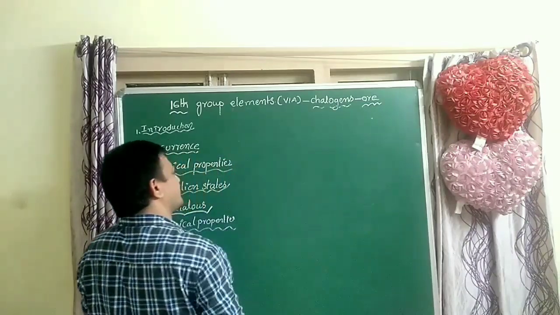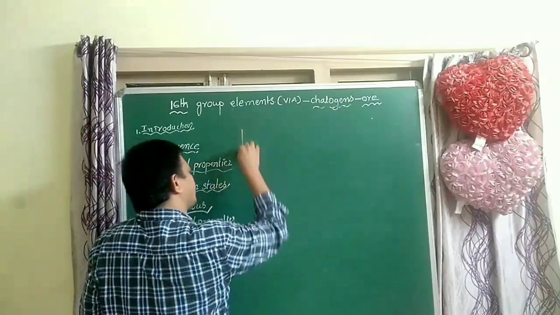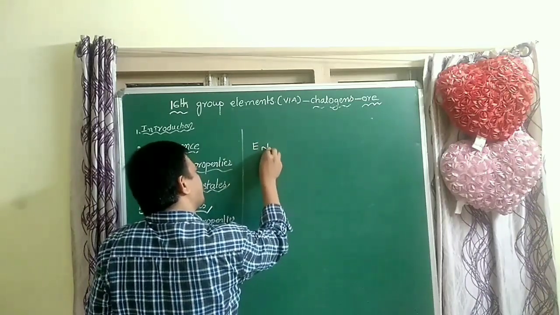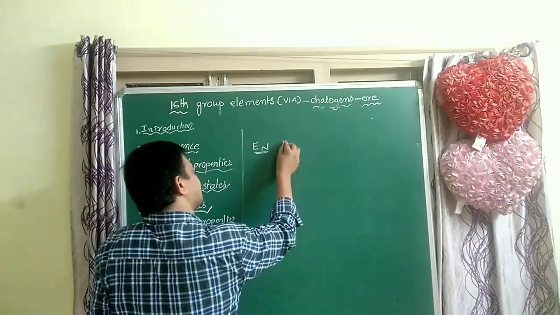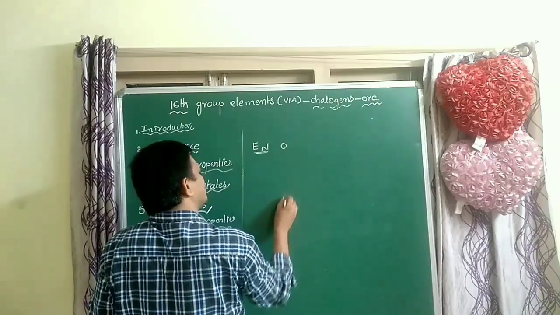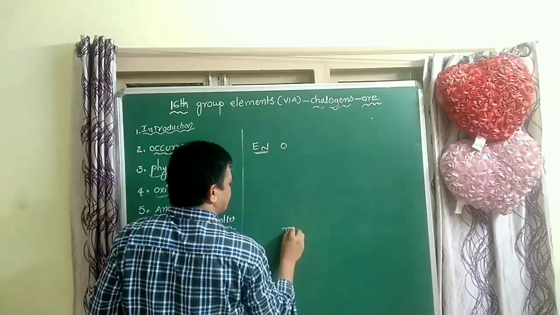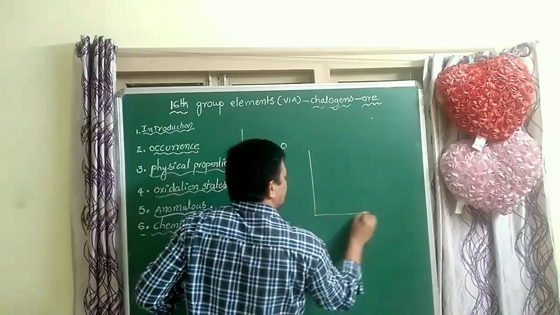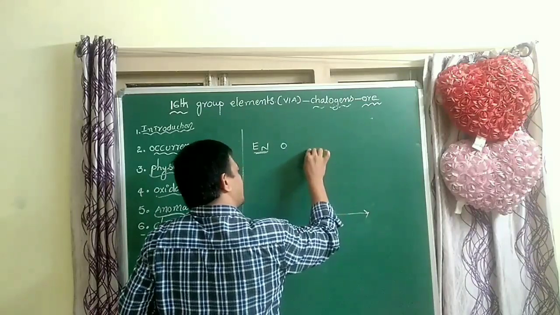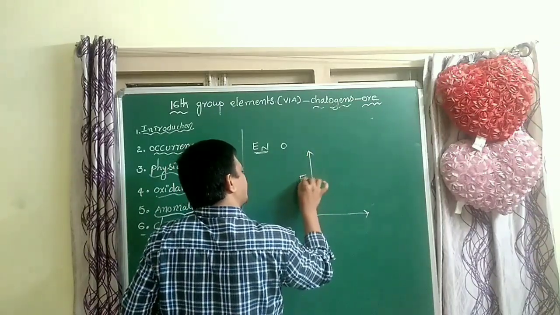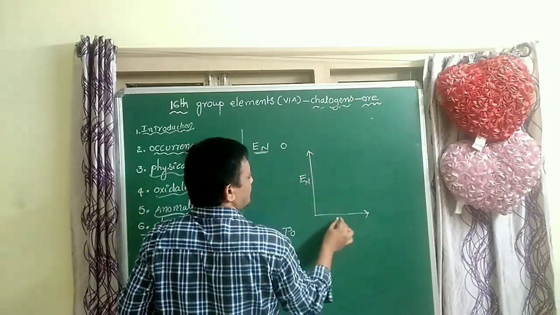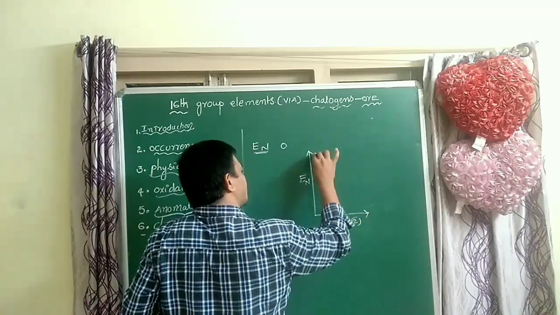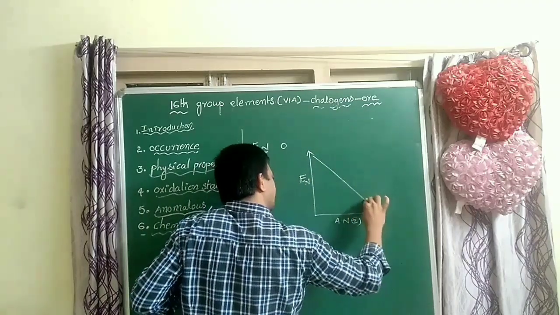Electronegativity decreases from top to bottom, from oxygen to polonium. As the atomic number increases, the electronegativity of this group of elements decreases.